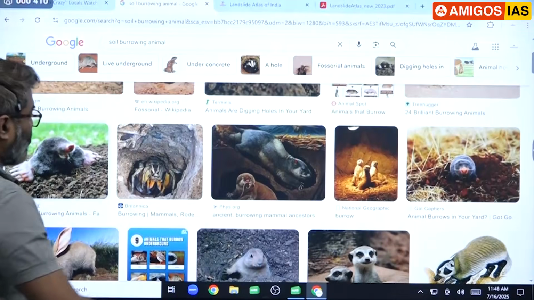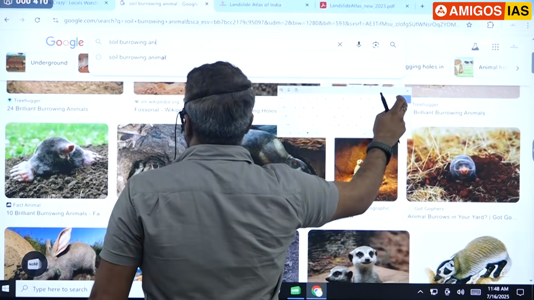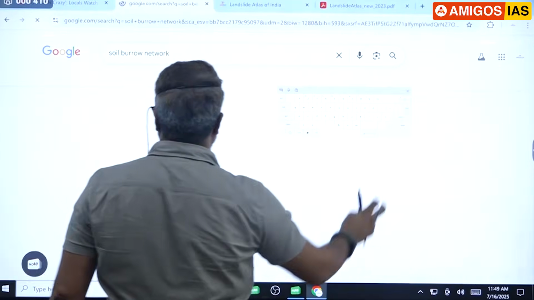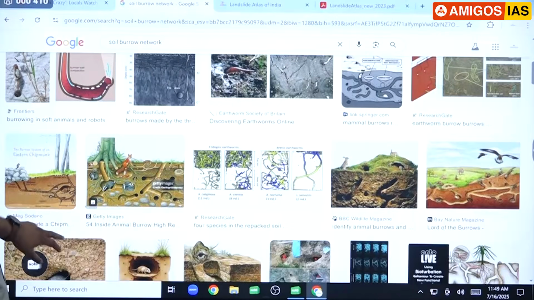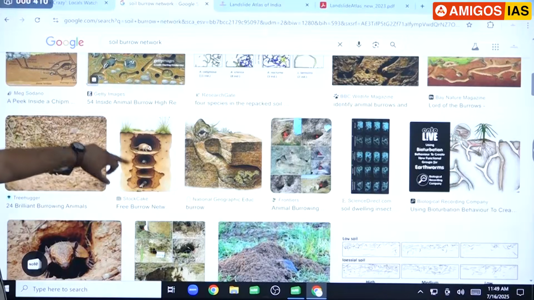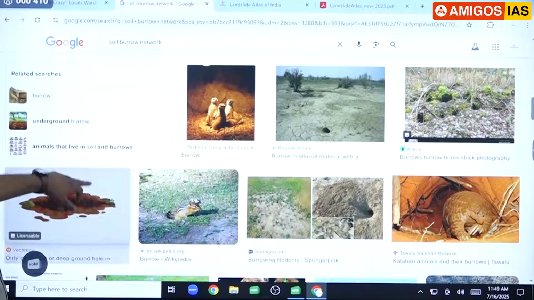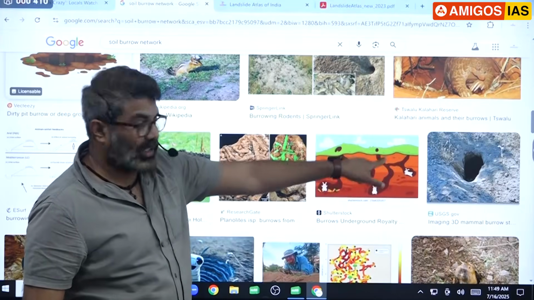They all burrow inside like this. So see, so many organisms, they make this kind of burrows and live below the soil. Many feet below the surface. They make tunnels like this.